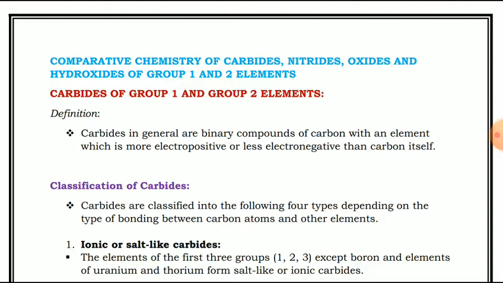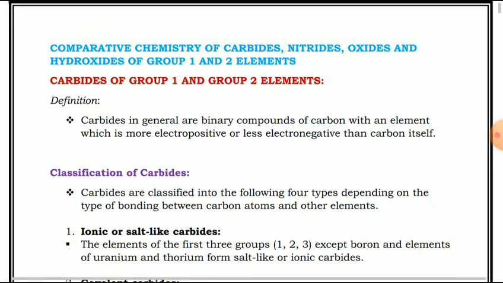First we will see the ionic or salt-like carbides. In this, the elements of the first three groups 1, 2 and 3 except boron, and elements of uranium and thorium form salt-like or ionic carbides.